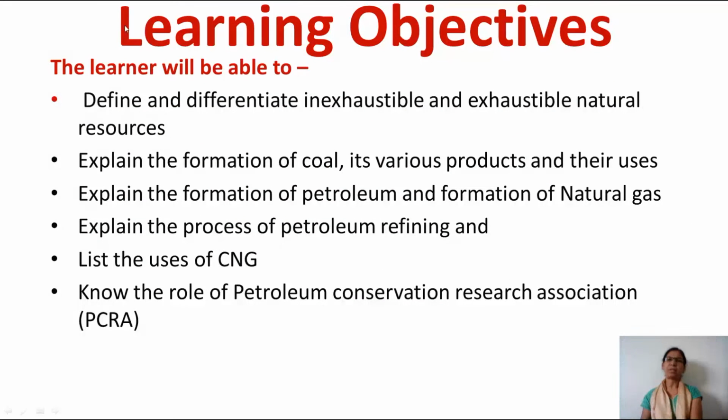The main learning objectives in this chapter are that the learner will be able to define and differentiate inexhaustible and exhaustible natural resources. Explain the formation of coal, its various products and their uses. Explain the formation of petroleum and formation of natural gas. Explain the process of petroleum refining and list the uses of CNG. Know the role of Petroleum Conservation Research Association (PCRA).